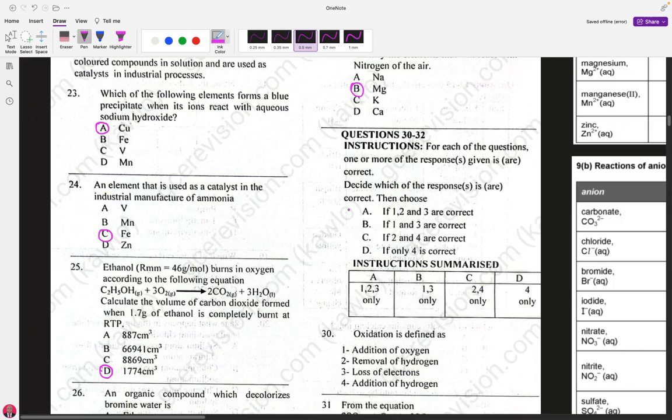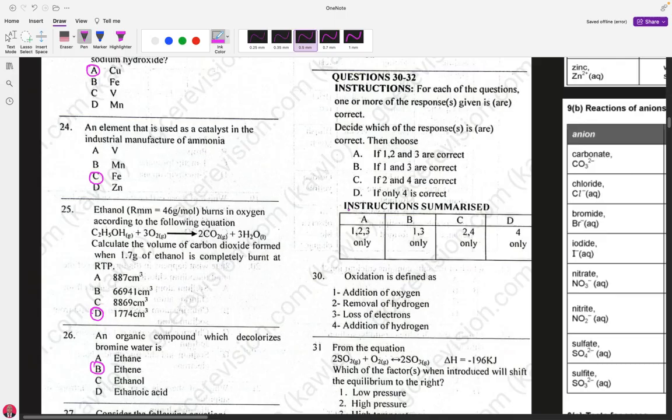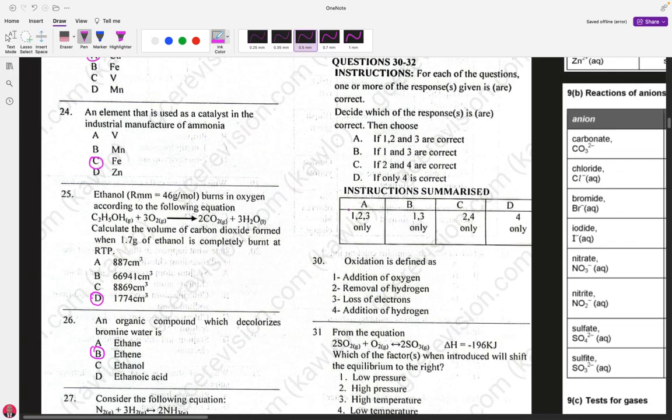if options 1, 2, and 3 are correct. Choose B if options 1 and 3 are correct. Choose C if options 2 and 4 are correct. And choose D if only option 4 is correct. So, what do we do here? We are starting with question number 30. Just know that apart from D, at least you will have 2 options that are always correct. Now, let's get started.